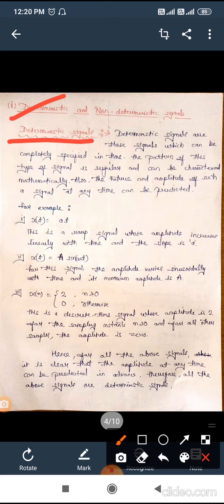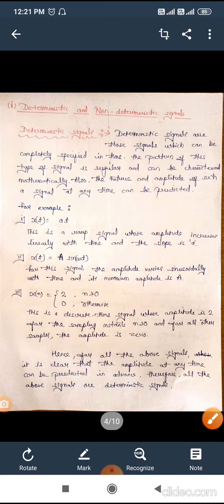The pattern of this type of signal is regular and can be characterized mathematically, and the nature and the amplitude of such a signal at any instant of time can be predicted. This is the particular nature of a deterministic signal. For example,